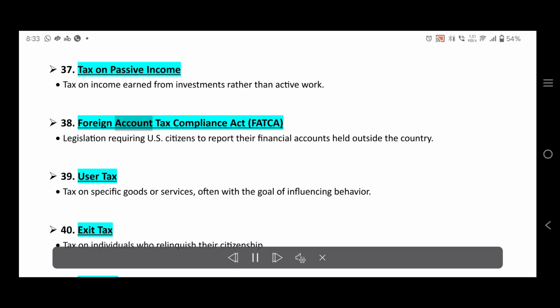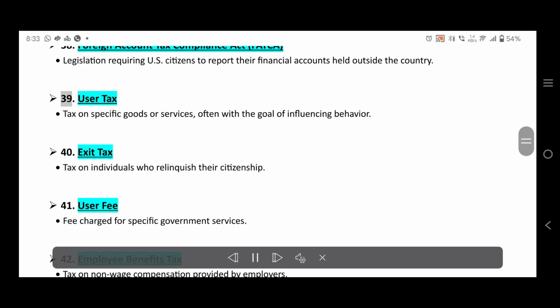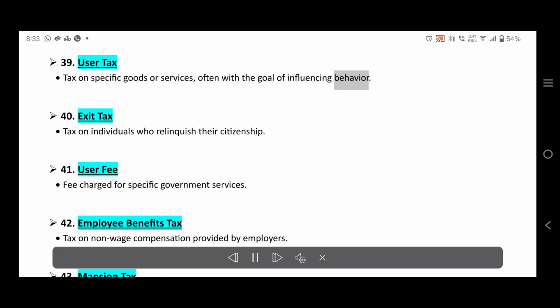38. Foreign Account Tax Compliance Act, FATCA. Legislation requiring U.S. citizens to report their financial accounts held outside the country. 39. User tax. Tax on specific goods or services, often with the goal of influencing behavior. 40. Exit tax. Tax on individuals who relinquish their citizenship.